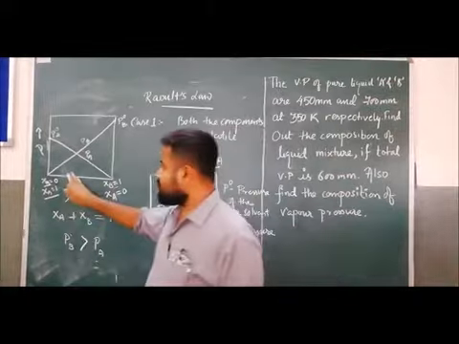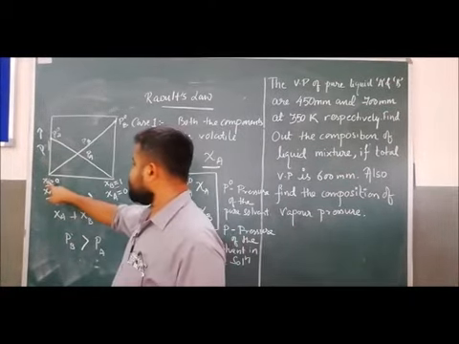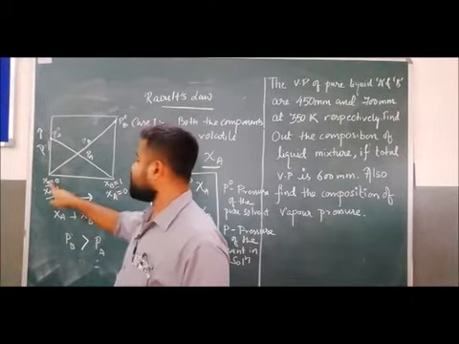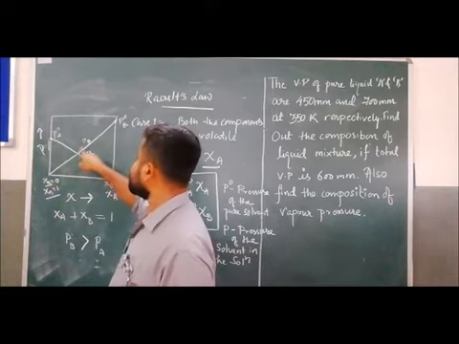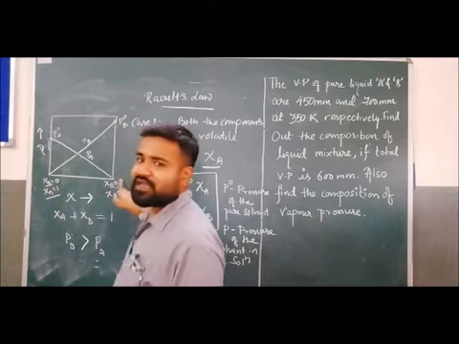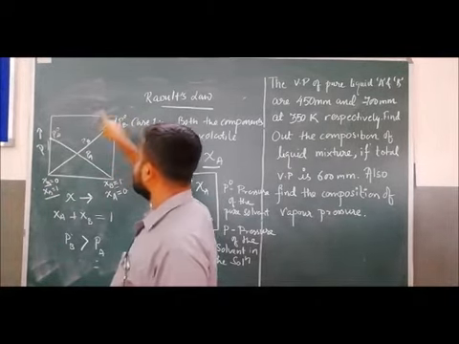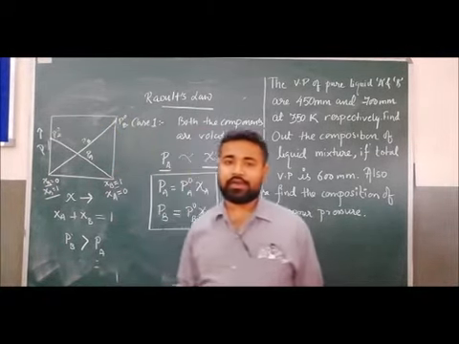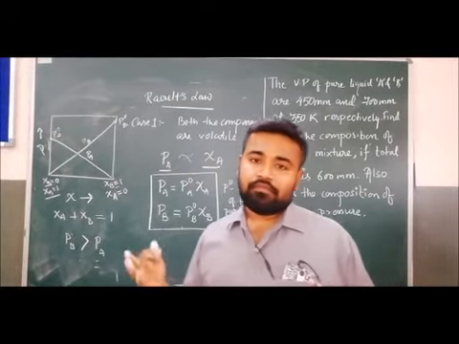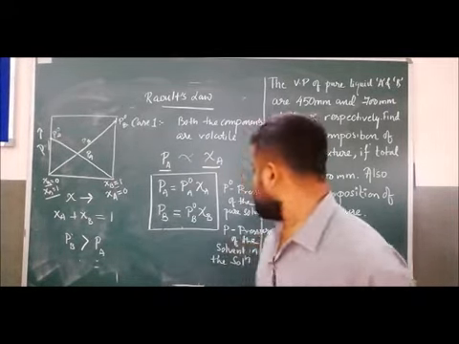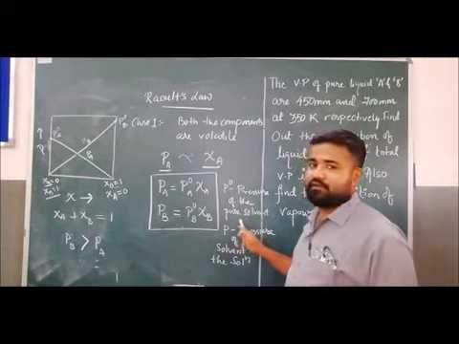Clear? So from this graph we can see whenever the mole fraction is increasing, the vapor pressure increases. When it reaches the maximum value, that is 1, whatever is the vapor pressure of that component is called P naught. And what is P naught? Pressure of the pure solvent.